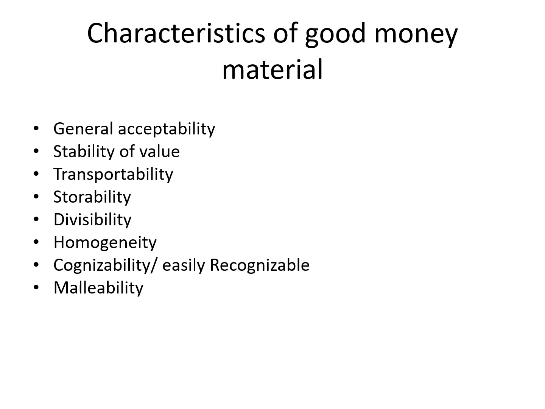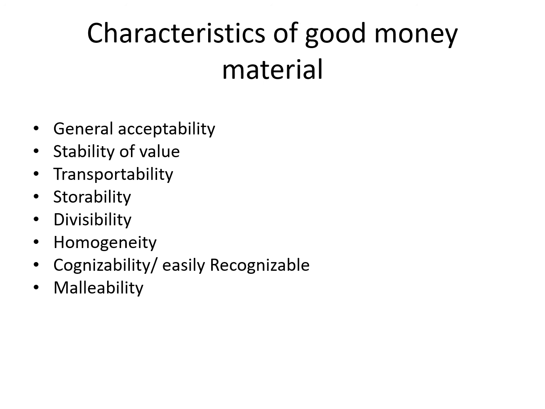Once you place it in front of them, they can realize that this has value, and that it is a legal tender, or that this thing is issued by the government, so they will accept it. Then malleability, you can melt them and convert them into any form. For example, metallic money is malleable.